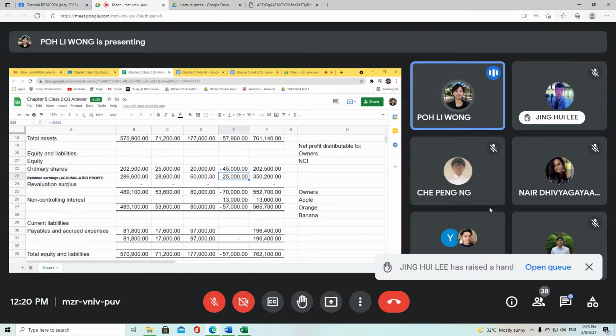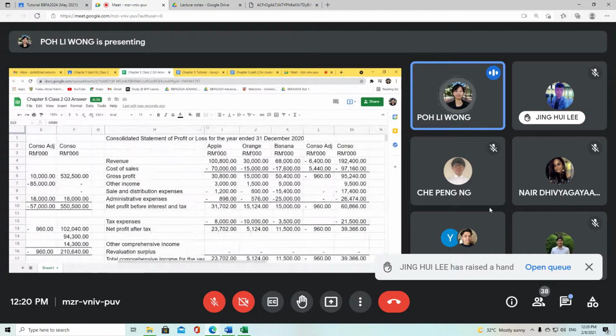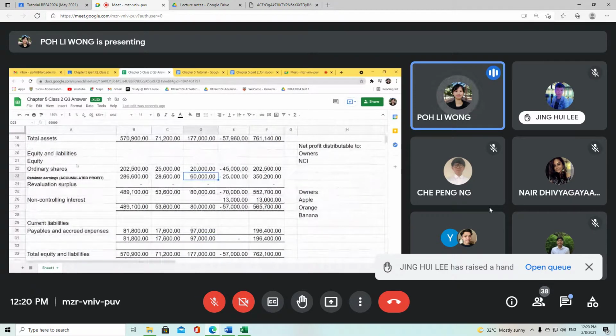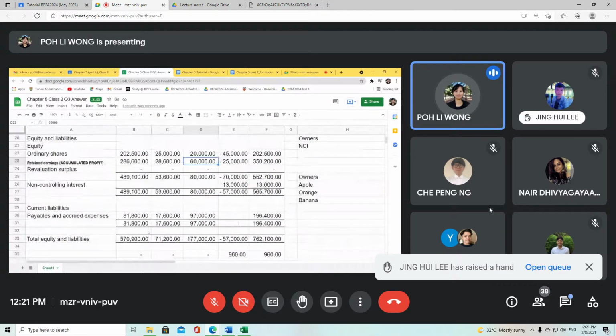So any adjustments made on your statement of profit or loss will have an impact on your retained earnings, because your statement of profit or loss at the end of the year will flow to your retained earnings.